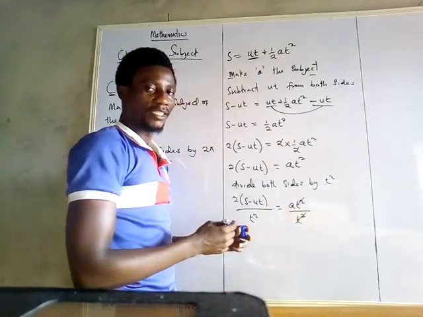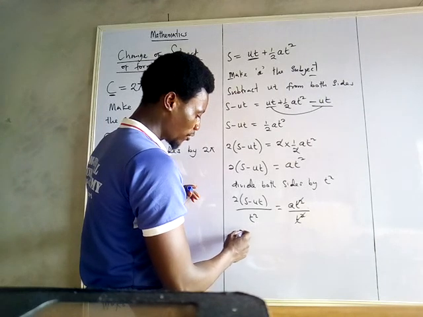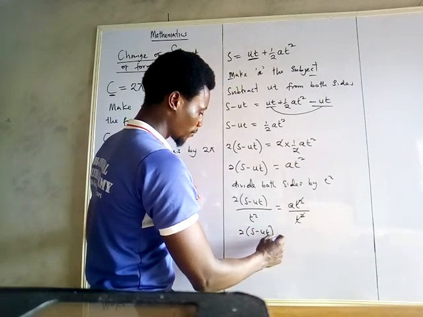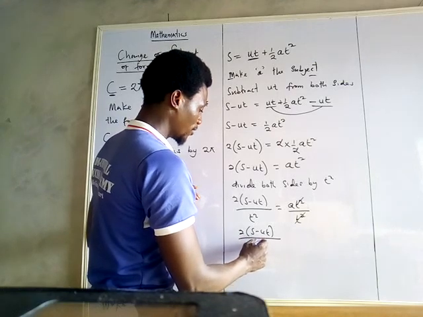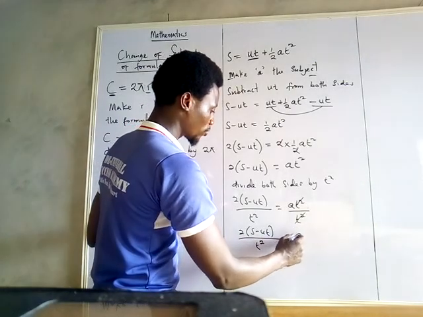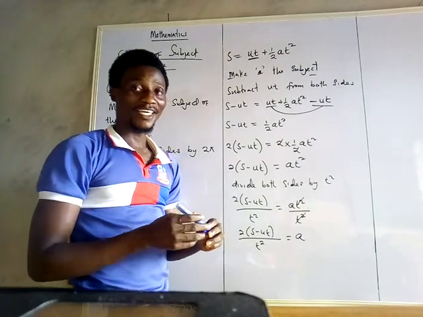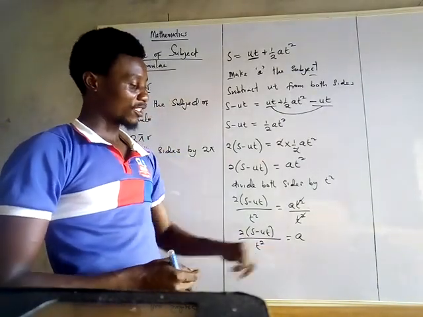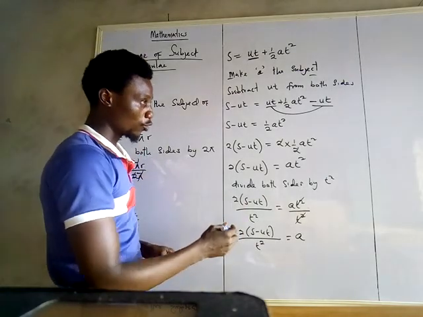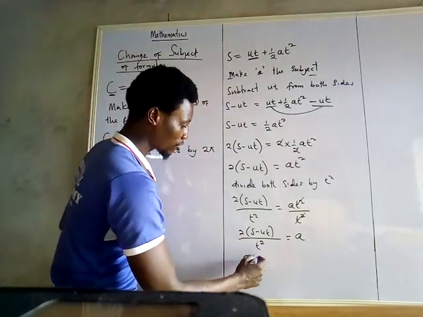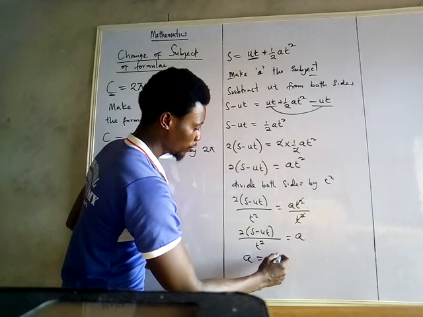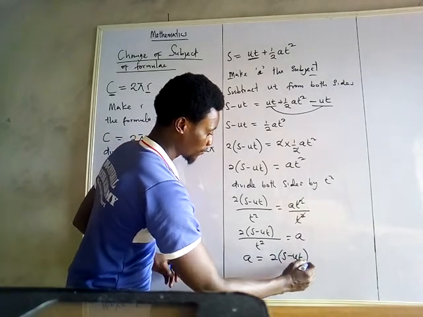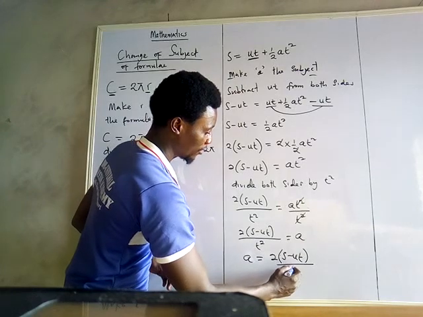A is standing alone here. That is, we have 2 into bracket S minus UT all divided by T squared is now equals to A. So A is successfully standing alone here. So we can say A is also the same thing as 2 into bracket S minus UT divided by T squared.